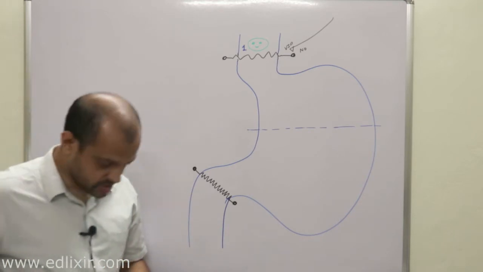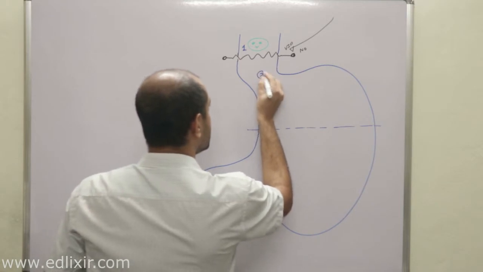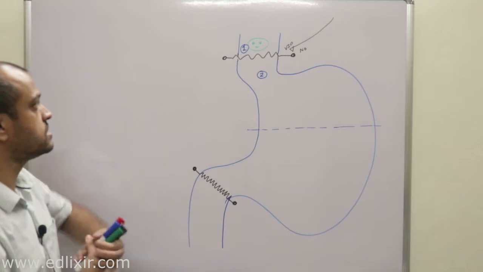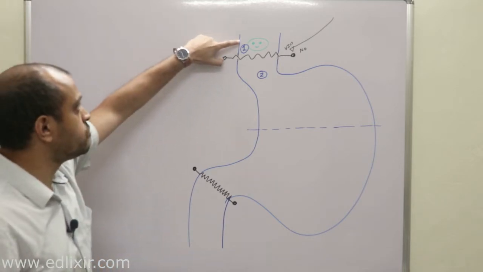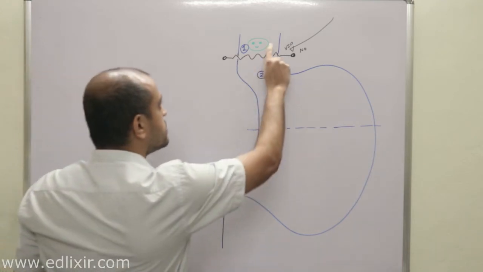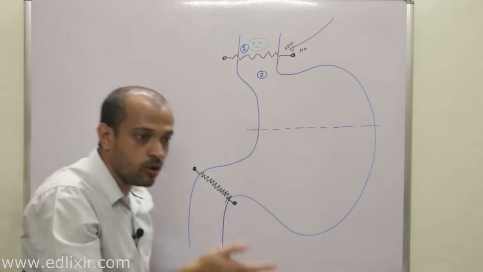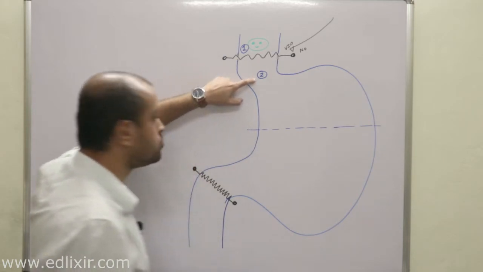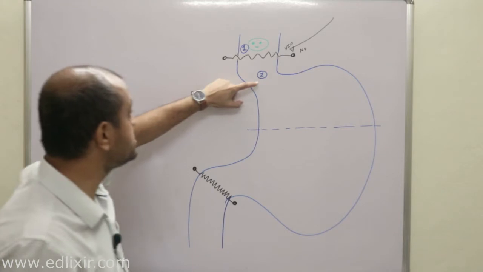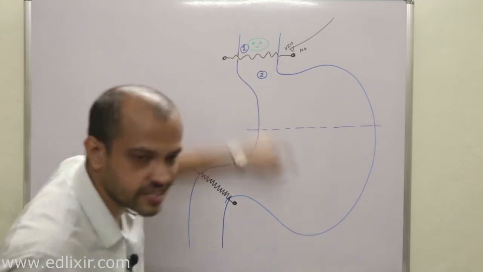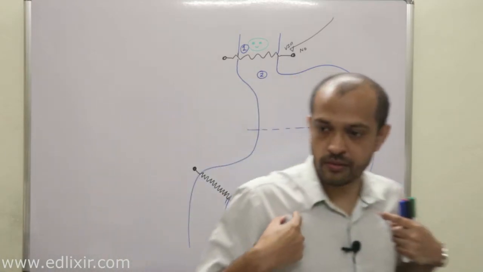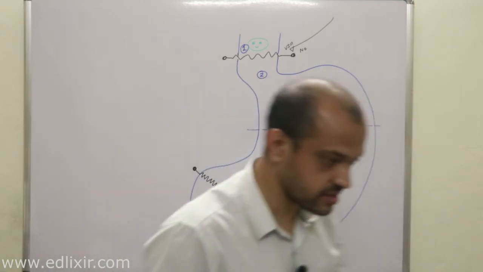Suppose this is region number 2. Suppose food is coming from region number 1 to region number 2. The first thing we need to understand is that when the food comes from region number 1 to region number 2, region number 1 should have a high pressure area, and region number 2 should have a low pressure area, right? Now our body has a constant temperature of 37 degrees Celsius, right?